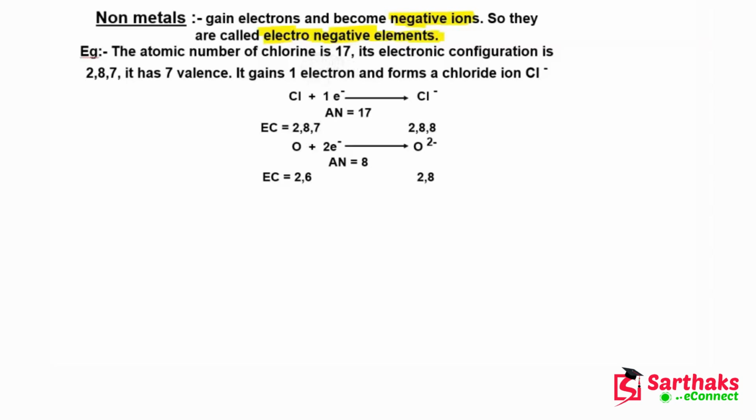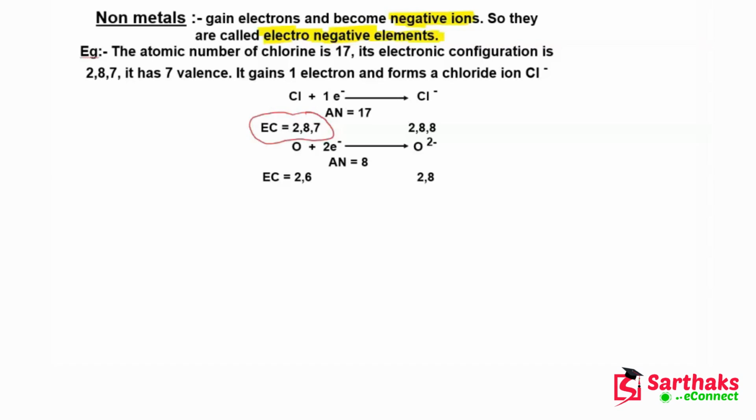If I write the electronic configuration for chlorine, it will be 2, 8 and 7. Because the electronic configuration of chlorine is 2, 8 and 7, it also wants to be stable.